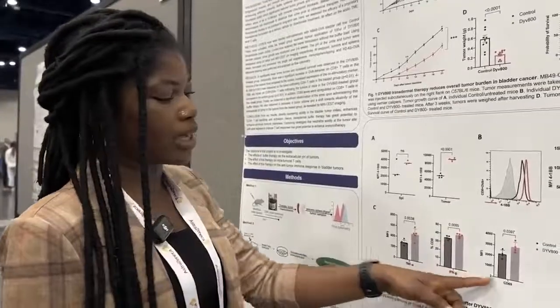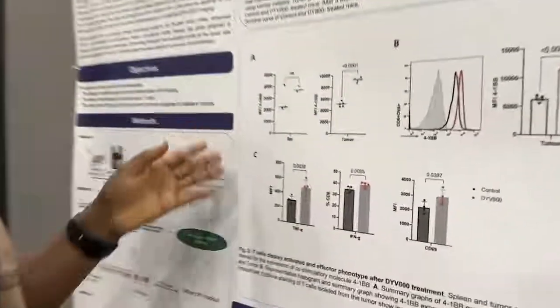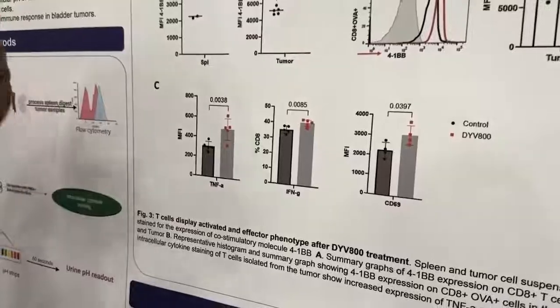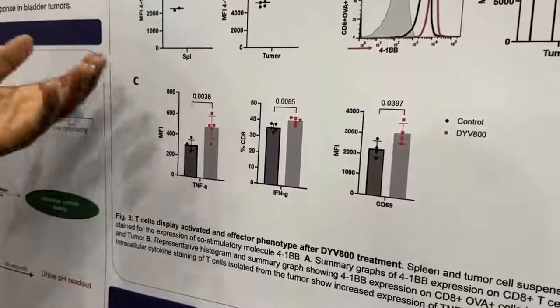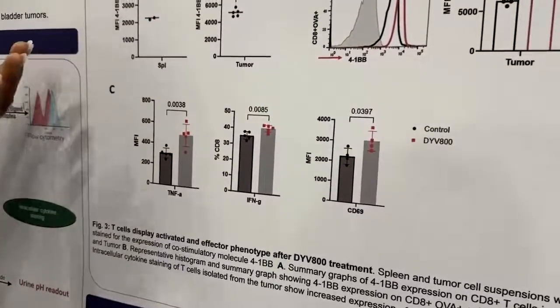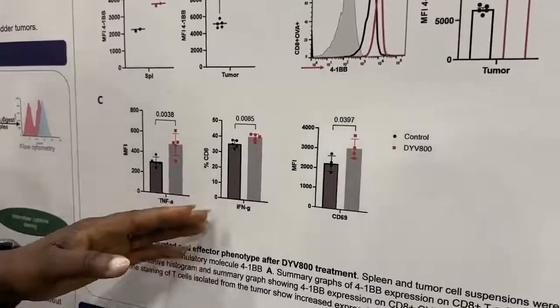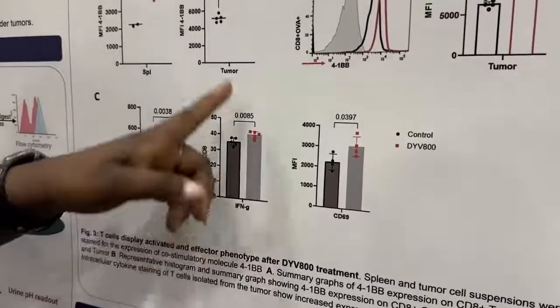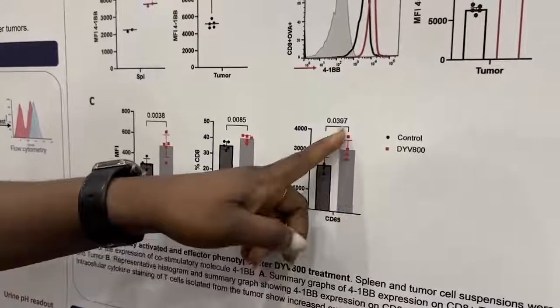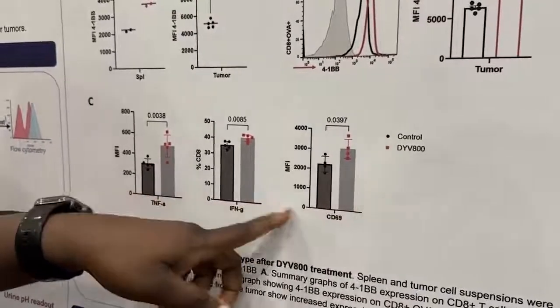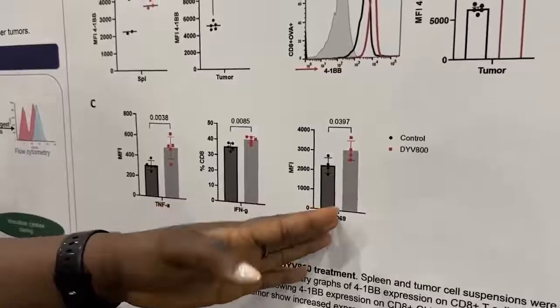And also we looked at the ability of these CD8 T cells to produce inflammatory cytokines that are necessary for T cell immune function. We see increased TNF alpha and interferon gamma on these CD8 T cells after DIVE treatment. And we also see that these CD8 T cells are activated, as shown here by the expression of CD69.